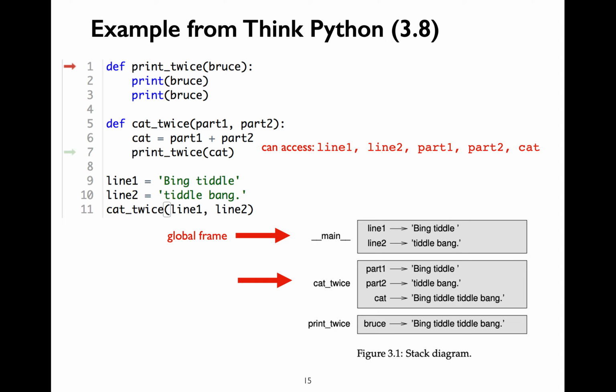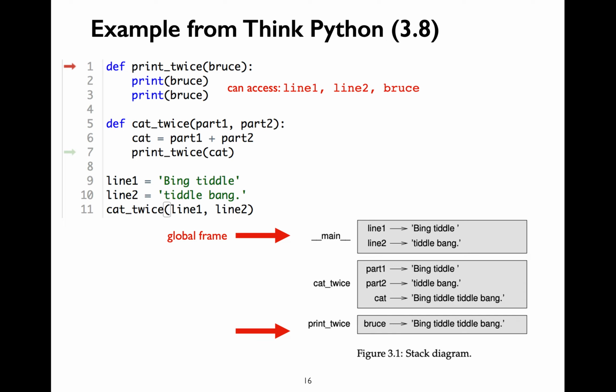Recall that parameters are nothing but special variables, so they also go as part of the function call frame. In the print_twice function frame, you can only access global variables line1, line2 and the local variable bruce. Even though the cat_twice function called the print_twice function, you cannot access part1 and part2 variables inside the print_twice function.